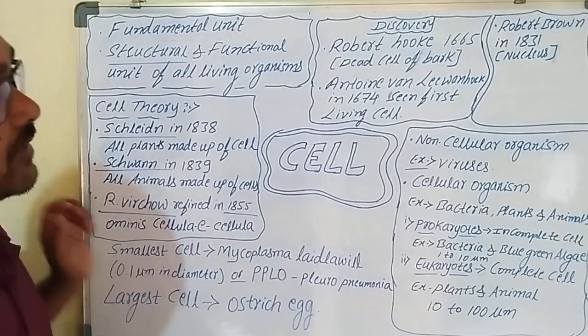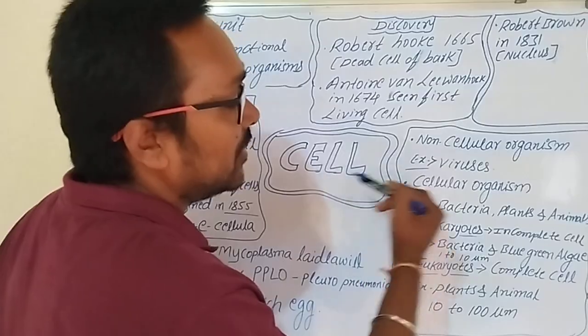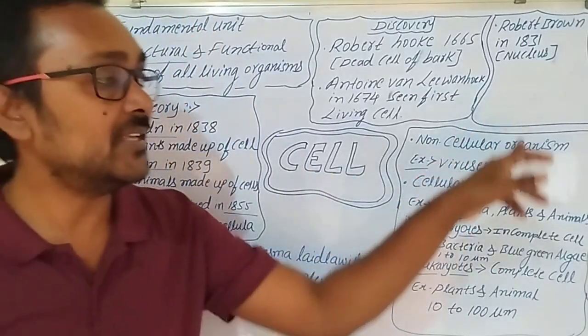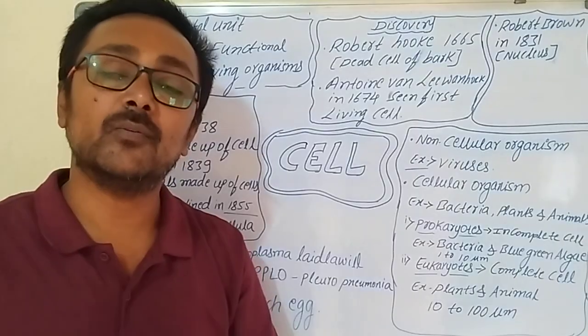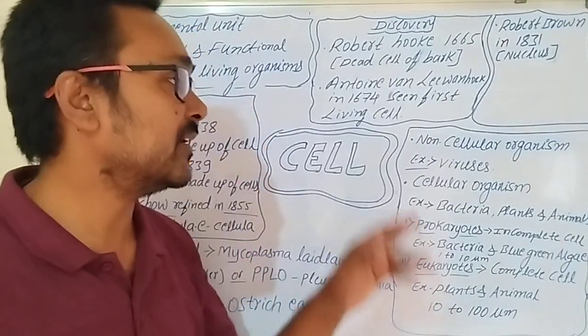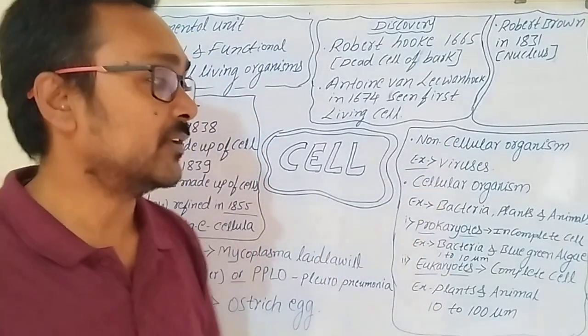Now next, let me come to non-cellular organisms and cellular organisms. In this world, whatever living organisms there are, if we divide them into two types, we can divide them into non-cellular organisms and cellular organisms.